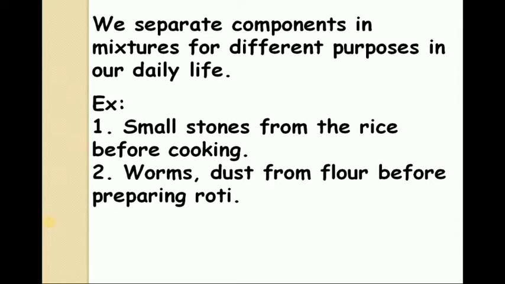We separate components in mixtures for different purposes in our daily life. For example, small stones from the rice before cooking, and worms and dust from the flour before preparing roti.